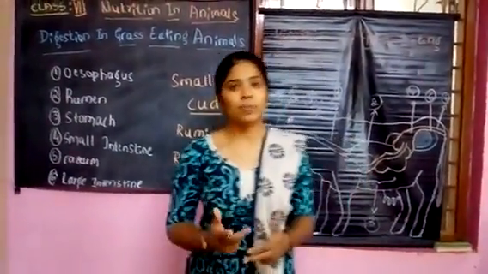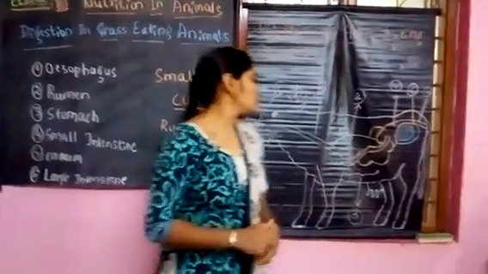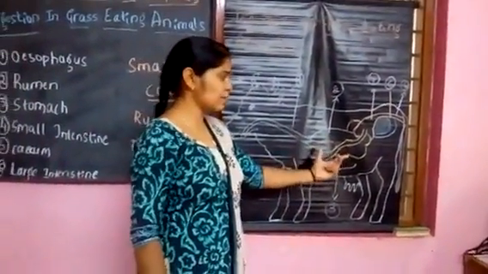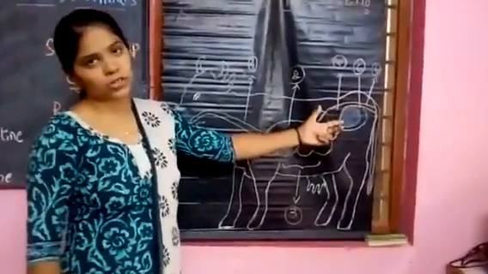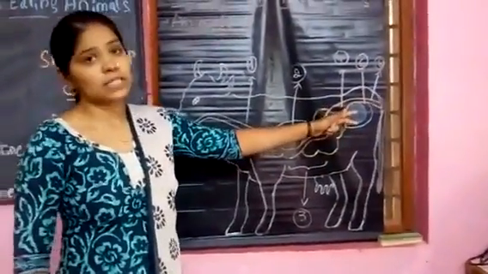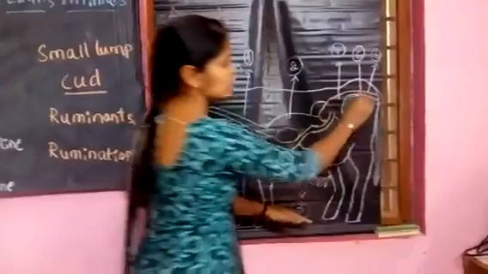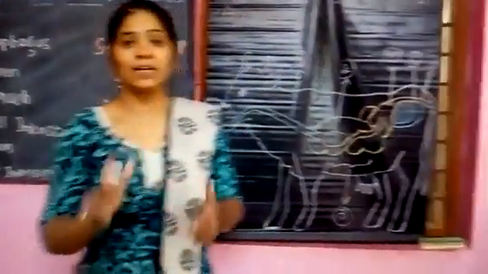So where are these bacteria present? When the food is digested in the stomach, it will move to the small intestine and then it will move to the cecum part. Okay, this is the cecum part. It is a large sac-like structure.